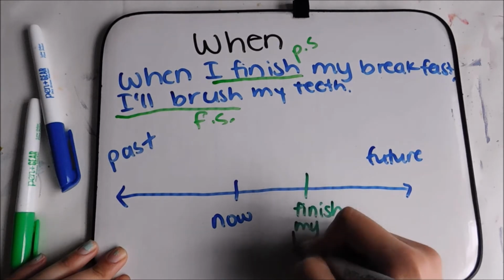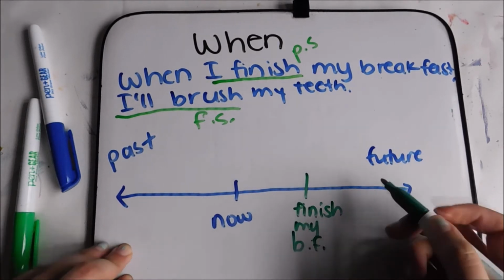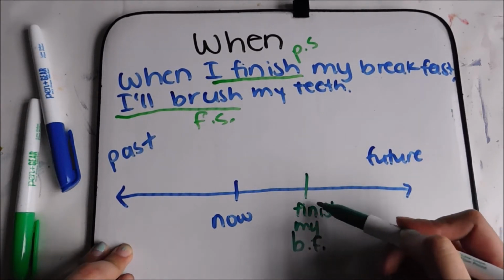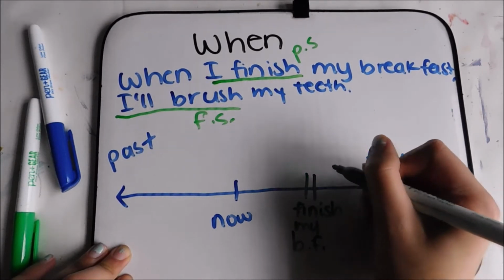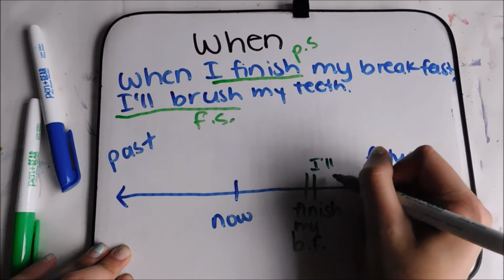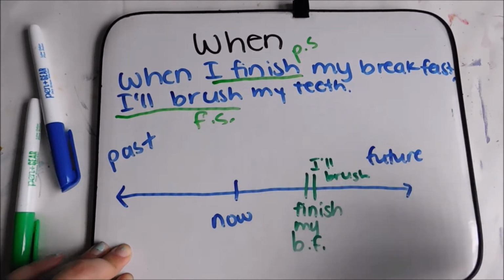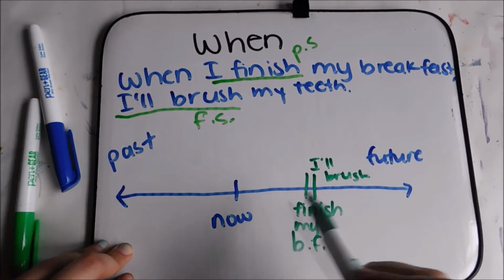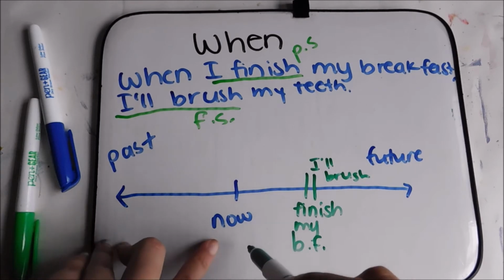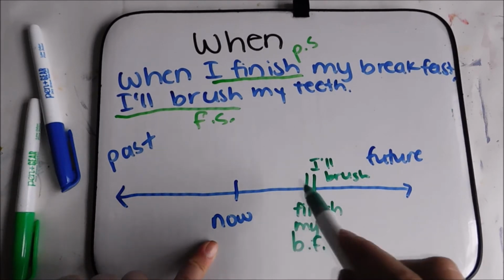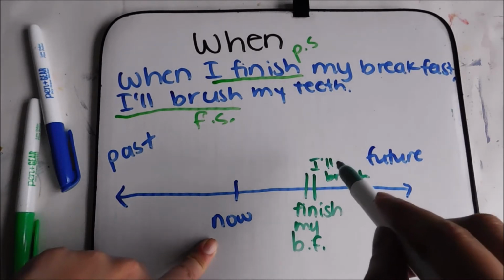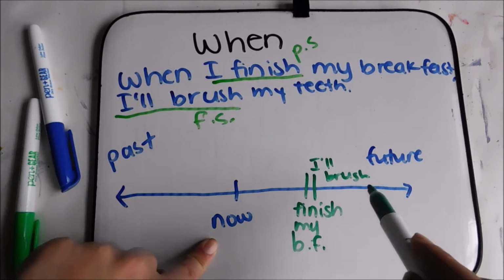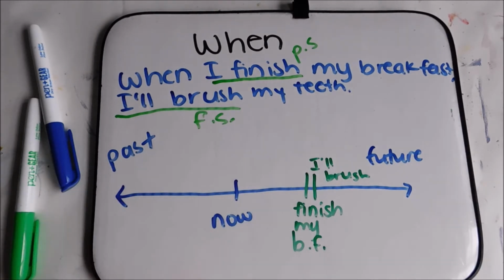Finish my breakfast. After I finish my breakfast, I have to brush my teeth. So that's where I'll brush my teeth goes. They're both in the future. Right now, I'm eating breakfast, but when I finish it, eventually, in the future, I'll brush my teeth. That's going to happen after I finish my breakfast.